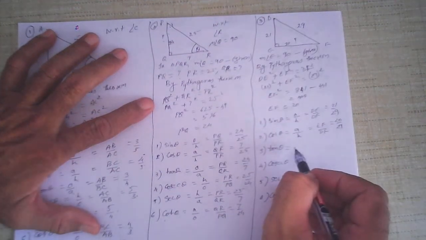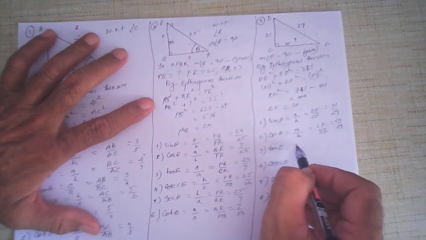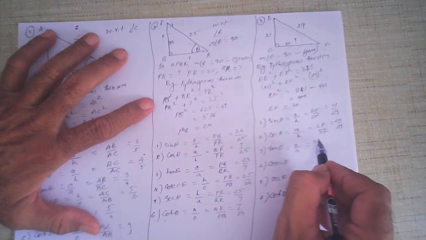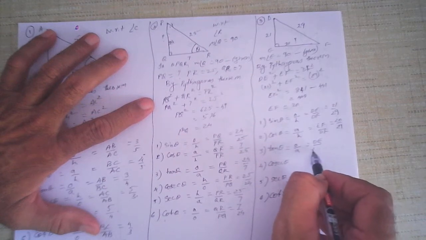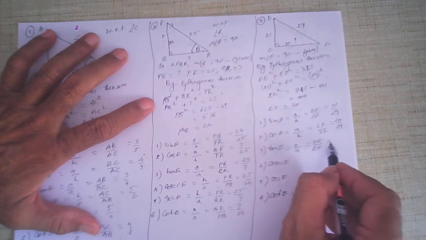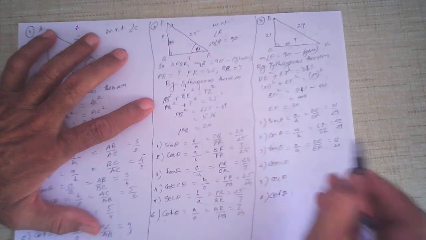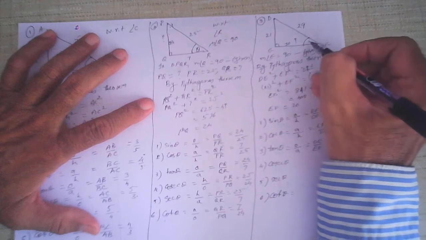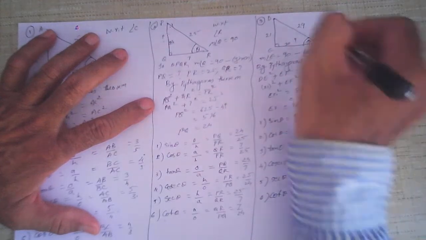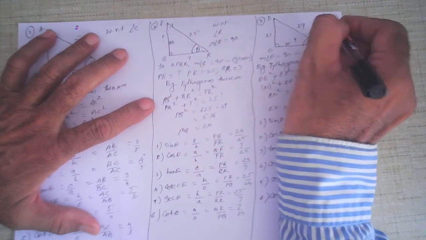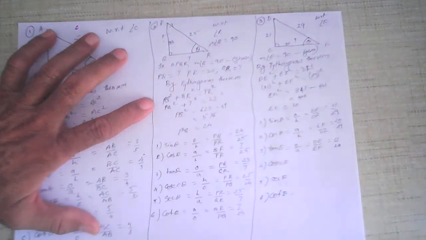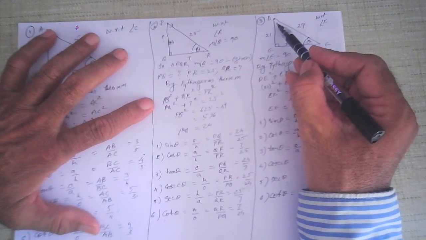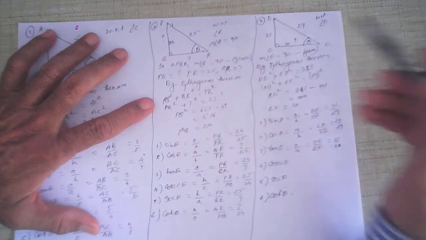Okay, tan theta. Now what is tan theta? Opposite side upon adjacent side. Opposite side is DE, adjacent side is EF, and therefore 21 upon 20. Remember, in this case what we are doing is with respect to angle F. That means your angle F is theta. If with respect to angle D, then angle D would be theta. Then opposite and adjacent would interchange places.